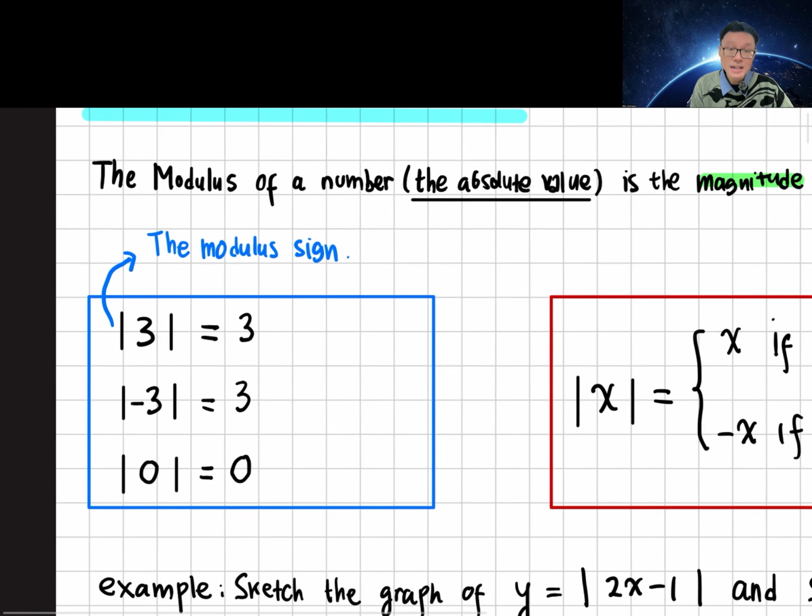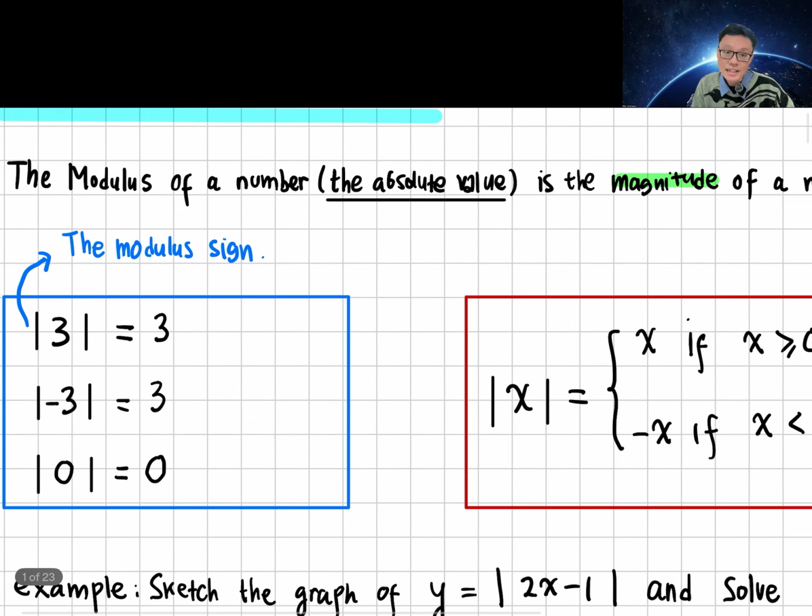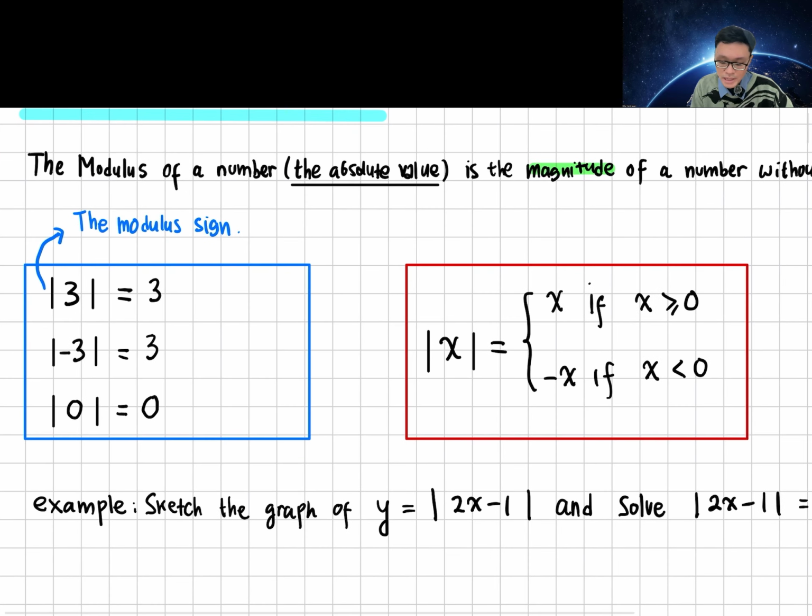So, for example, minus 3 meters means that you are moving to the left. How far? 3 meters. But the modulus means that we just care about the magnitude or the size, how far you go, without caring about the sign or the direction. So it becomes 3 meters, or just 3. If you put 0 inside the modulus, it will become 0. Same.